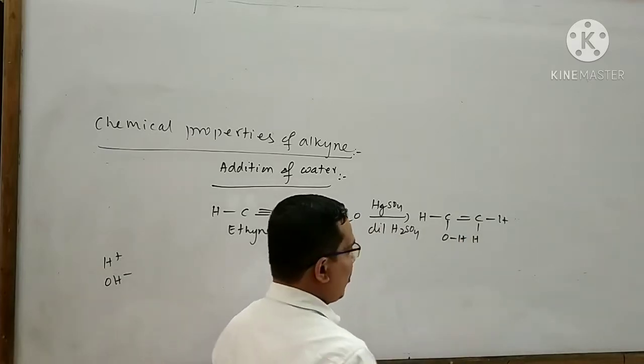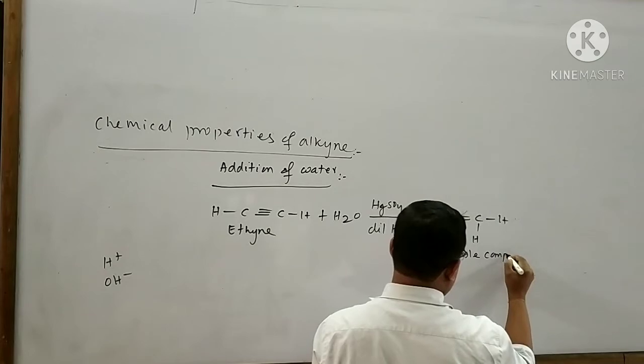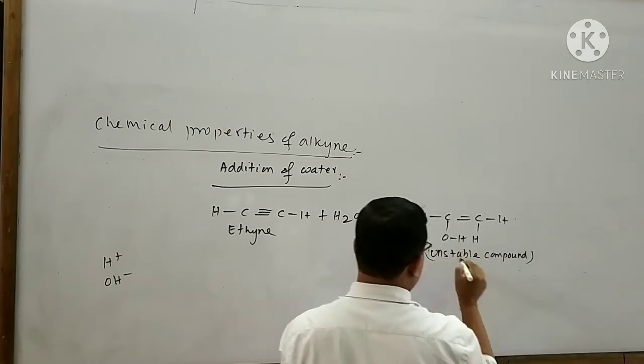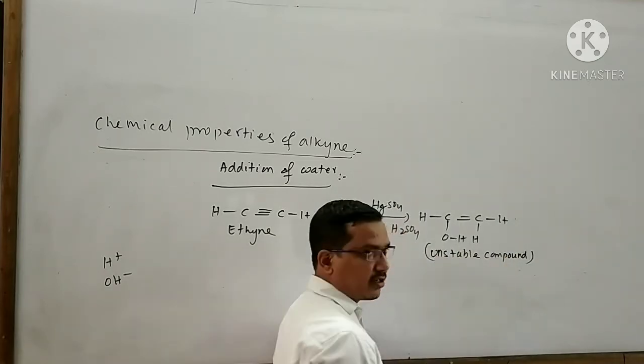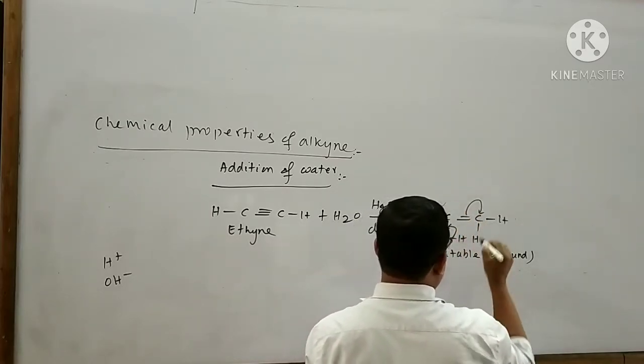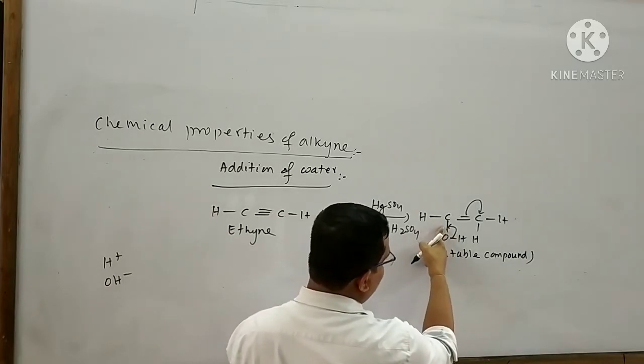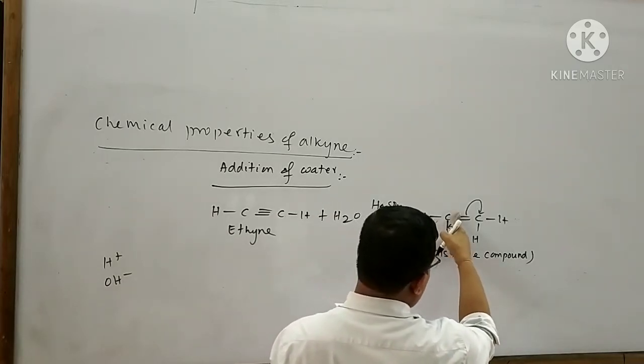This is an unstable compound. As a result, this compound again undergoes a rearrangement reaction like this. Here a double bond will form and this pi bond undergoes breakdown.